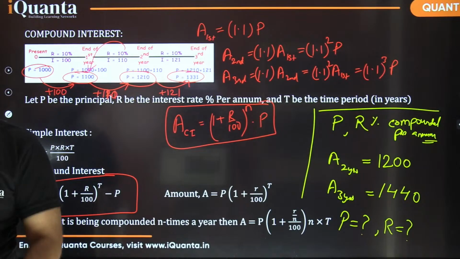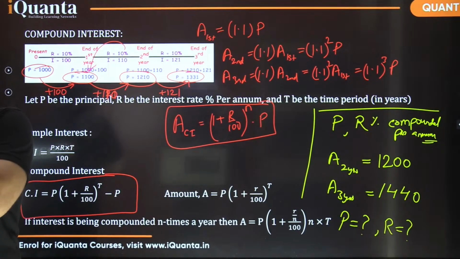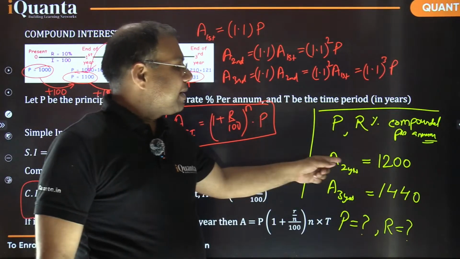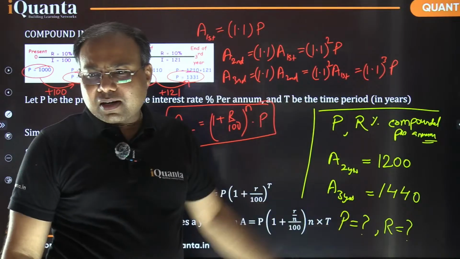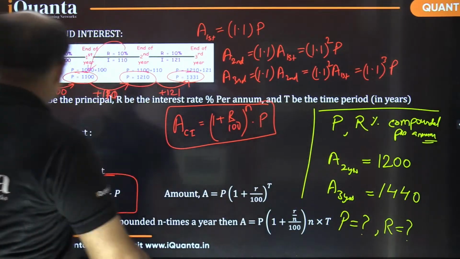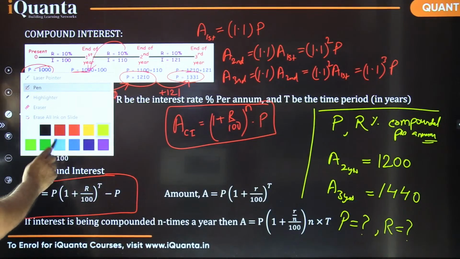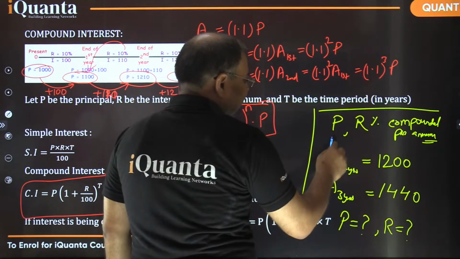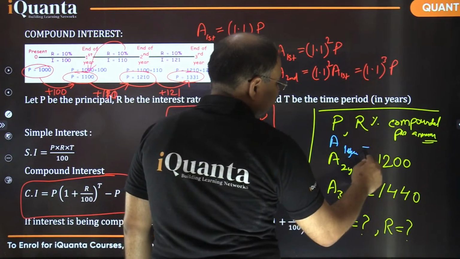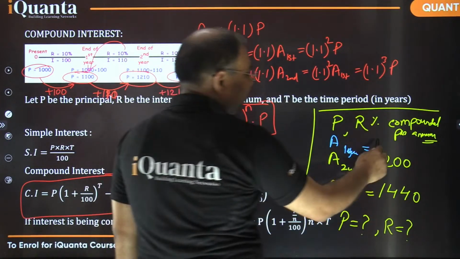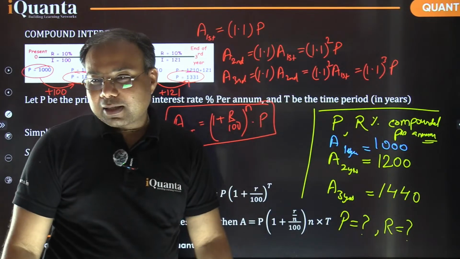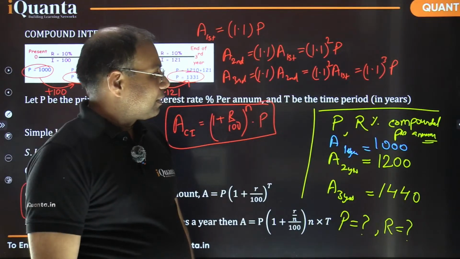Exactly. It's a very good thing, Aditya. The first thing is we should be immediately able to identify by what percent the amount after 2 years is increased. That is the rate of interest. It is 20%, right? That means what would the amount after the first year have been? It would have been 1000 rupees, isn't it? Because that is also being increased by 20%.